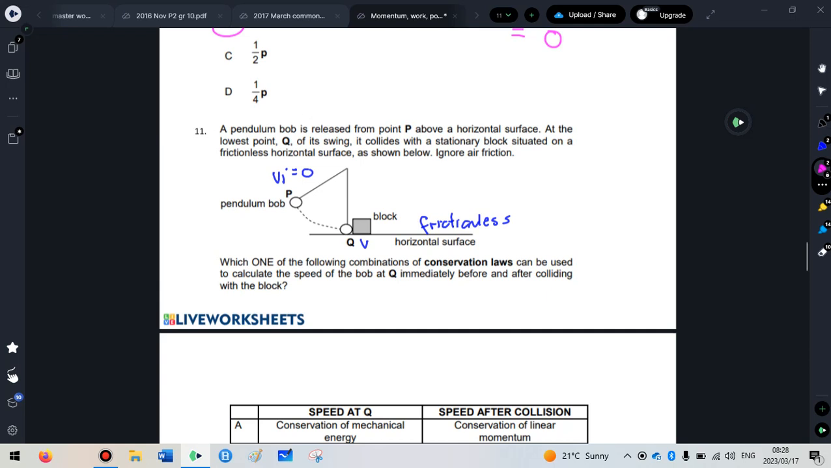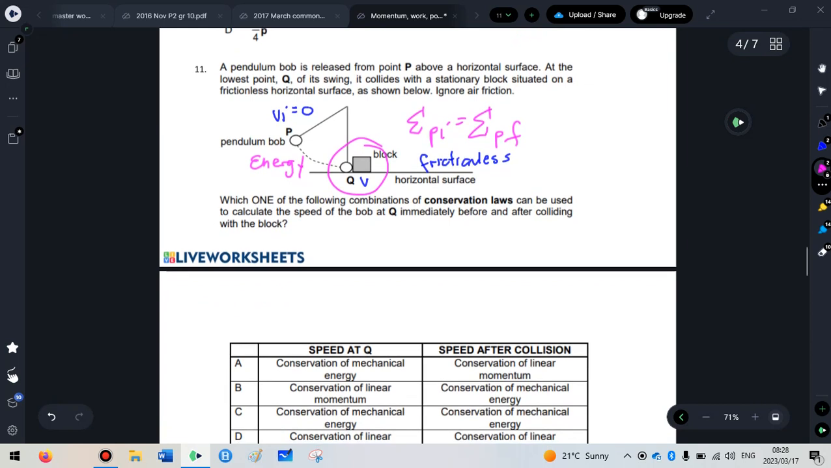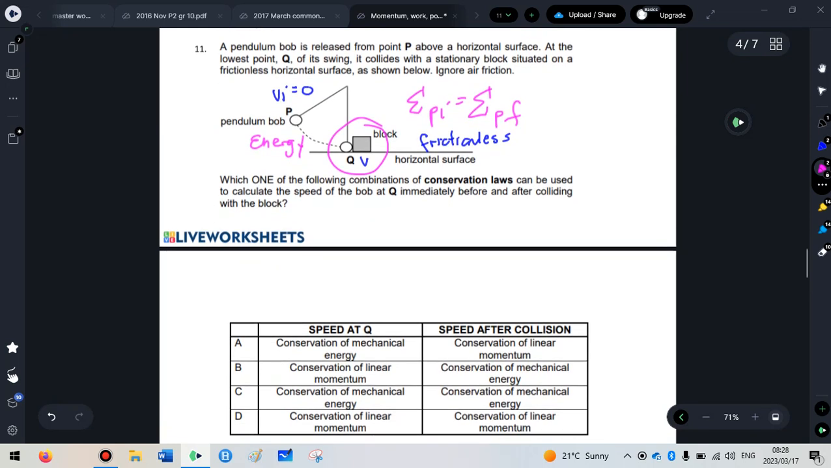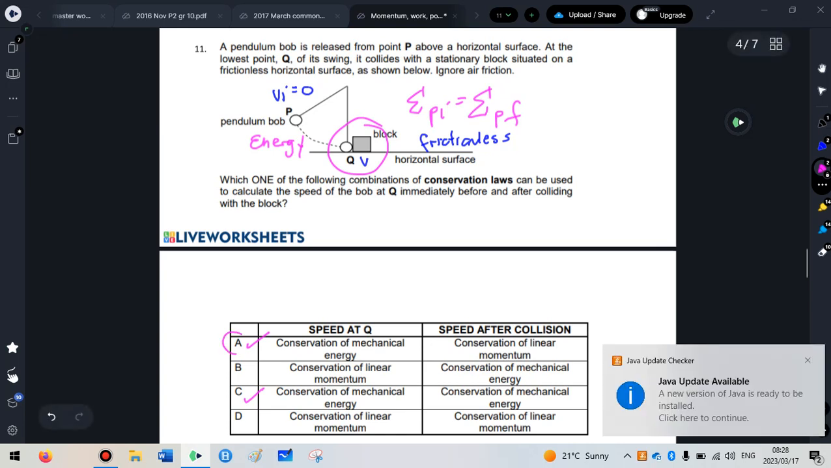So remember, whenever you have a change in height, you're going to use energy. You're going to use Emec initial, or Emec at the top, equals Emec at the bottom. And whenever there's a collision, you're going to do sum of momentum before is equal to sum of momentum after. So the speed of Q is going to be determined with energy, so that's A or C, and the speed of Q after the crash will be conservation of linear momentum, so that only leaves option A.